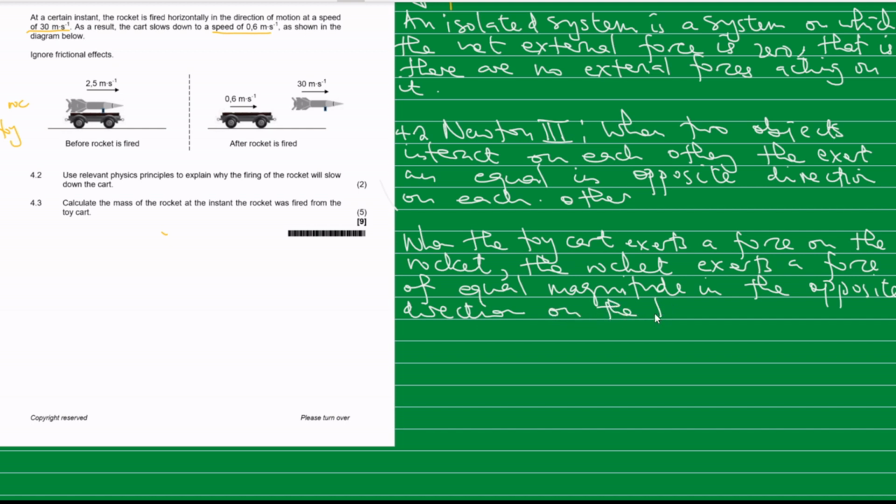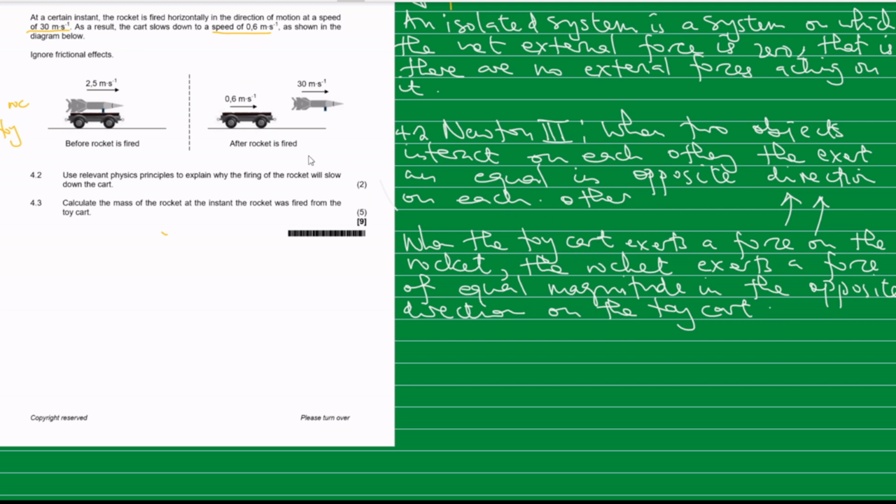On the toy cart. So you can put your answer as that. So when the toy cart exerts a force on the rocket, the rocket will exert a force of equal magnitude in the opposite direction. This is just similar to Newton's third law, but we are putting specific terms here now.